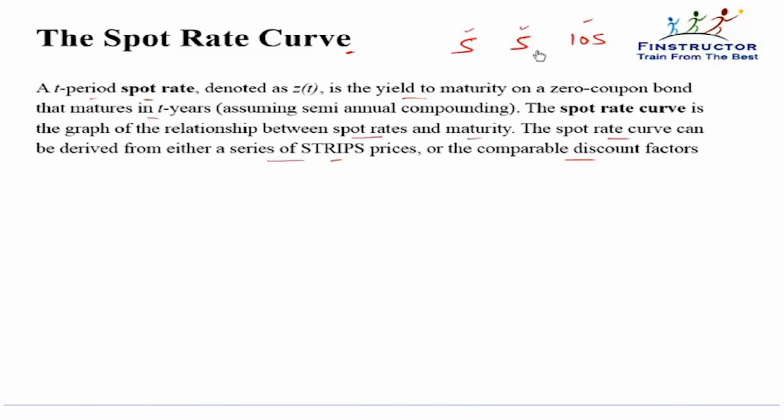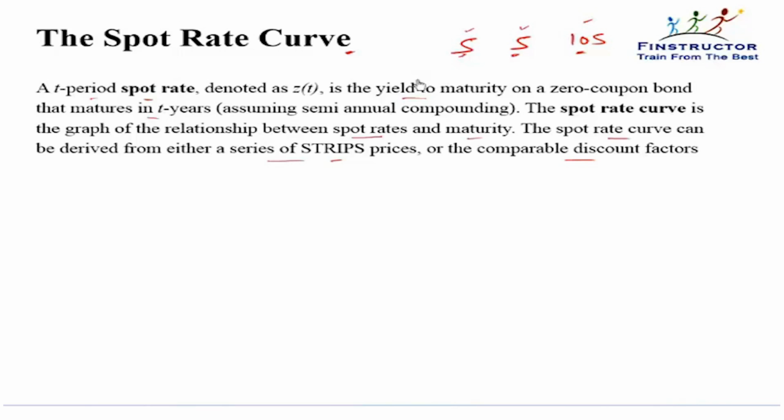Instead of one bond, we can just look at it as having 3 bonds that are maturing to give us this value at the end of year 1, year 2 and year 3. These strips are not issued by companies or governments per se, but investment bankers create these strips, that is they take the cash flows of this bond and then sell the principal part separately and the coupon part separately.